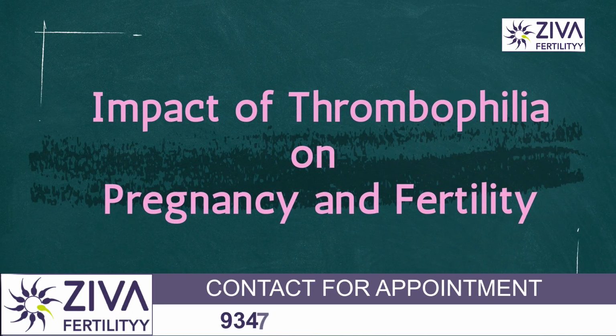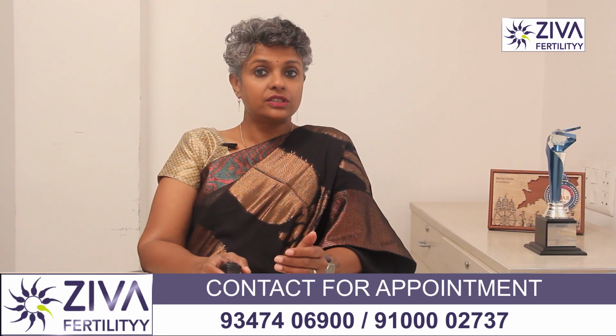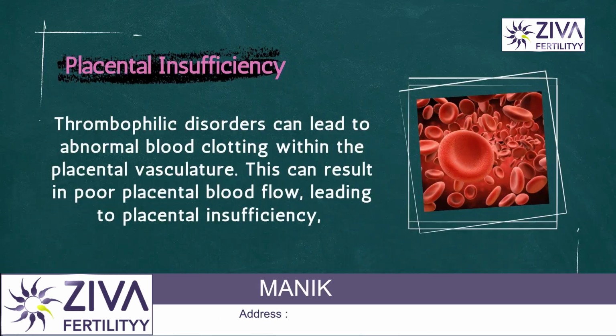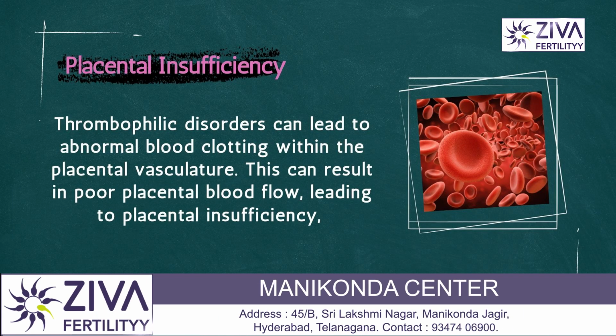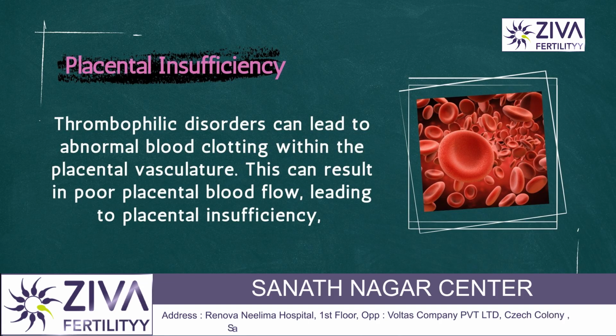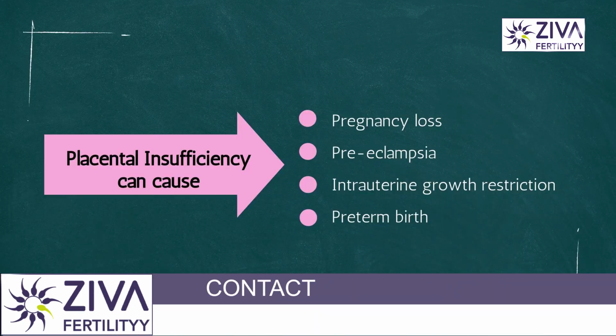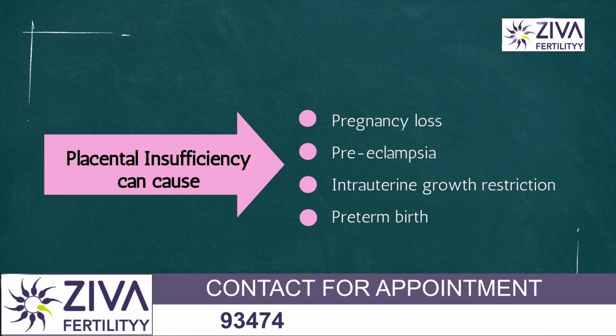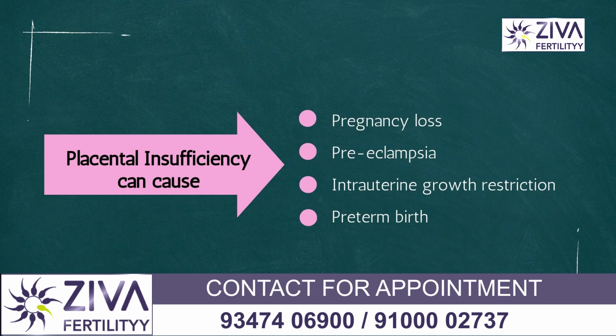What is the impact of thrombophilia on pregnancy and fertility then? Placental insufficiency. Thrombophilic disorders can lead to abnormal blood clotting within the placental vasculature. This can result in poor placental blood flow, leading to placental insufficiency, which can cause pregnancy loss, preeclampsia, intrauterine growth restriction or preterm birth. The presence of thrombophilia is associated with an increased risk of recurrent pregnancy loss.